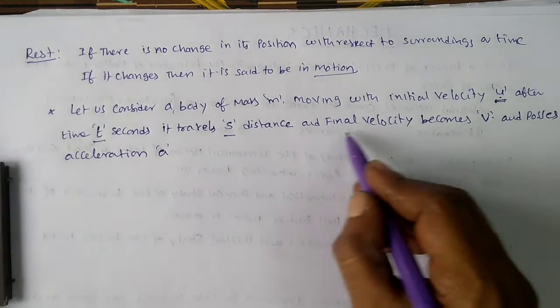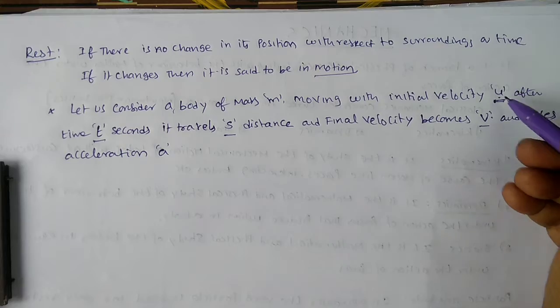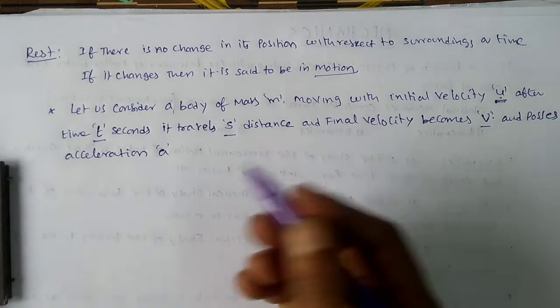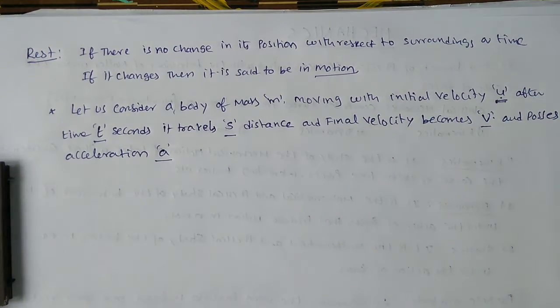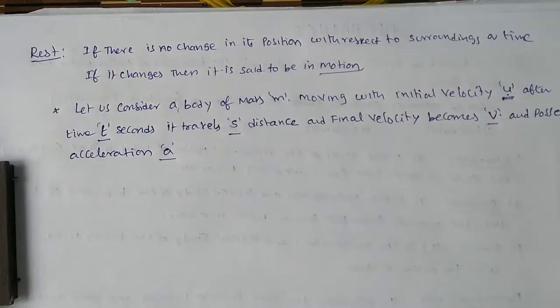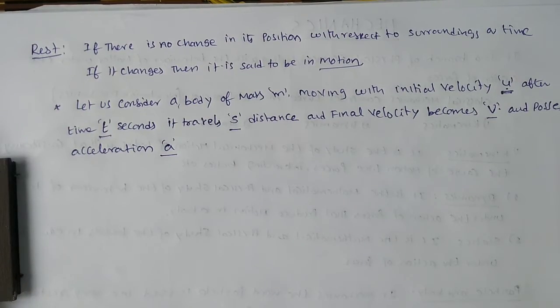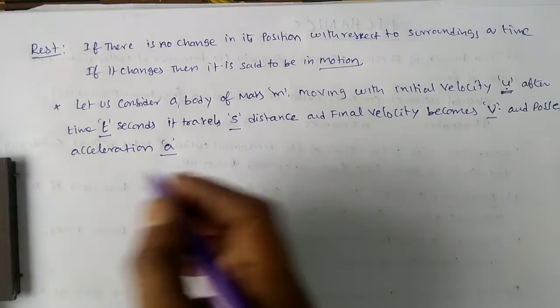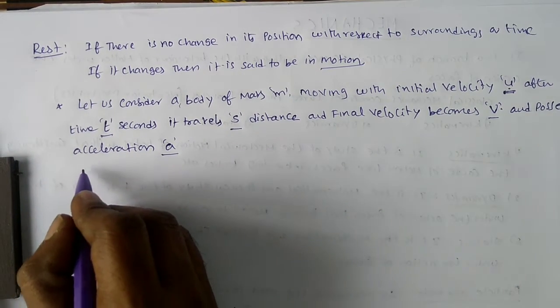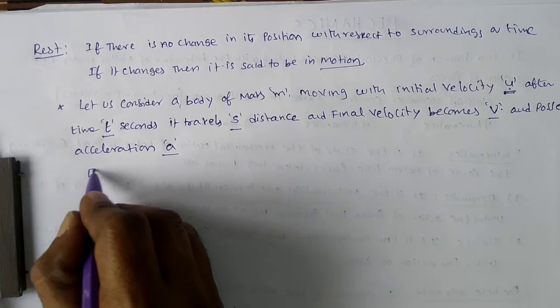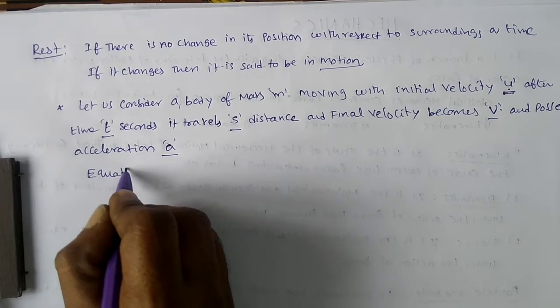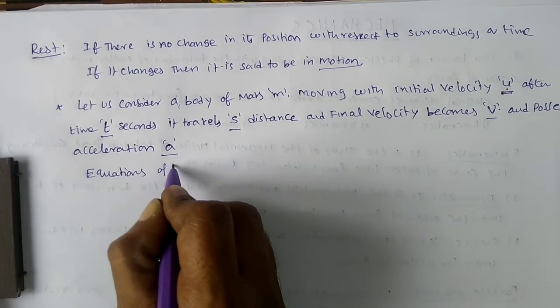And v is the final velocity. If the velocity is changing, it will automatically possess some acceleration a. By using this concept, we can get the equations of motion. So what are they? The equations of motion are, first one here,